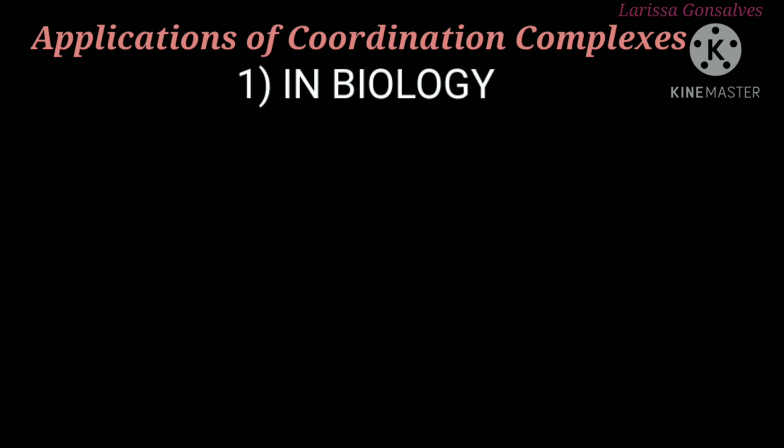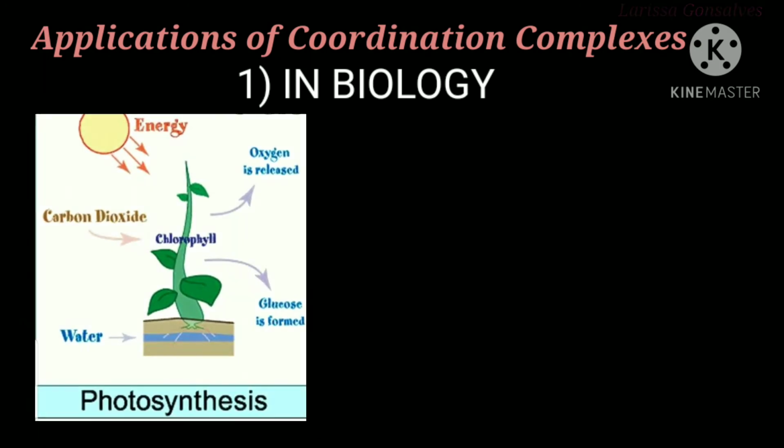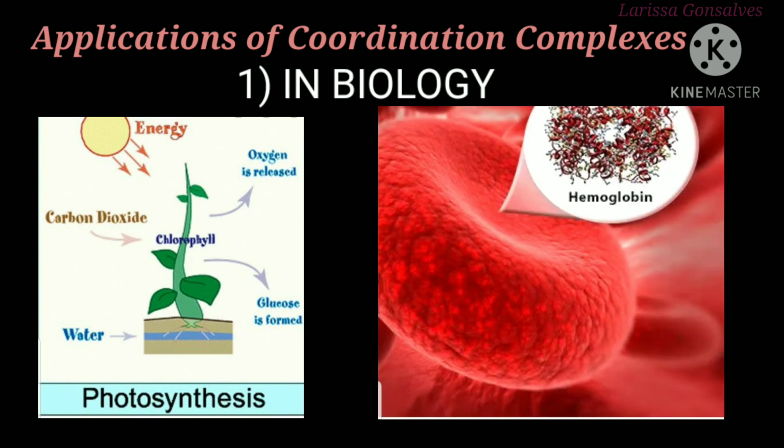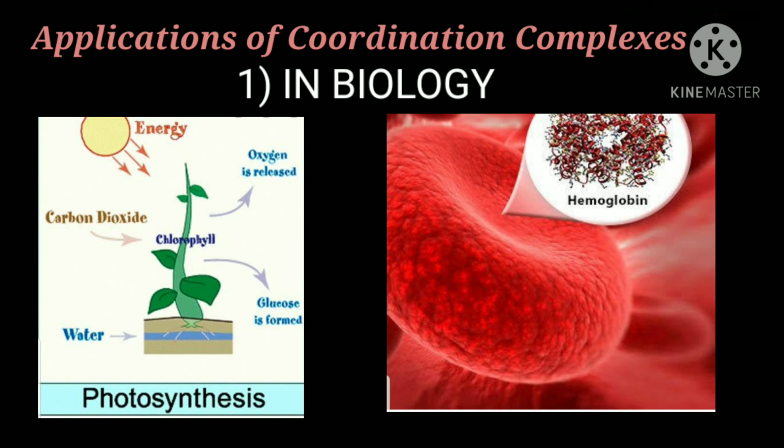The last topic of this chapter is applications of coordination compounds. So what are the applications of coordination compounds in biology? There are a number of biologically important natural compounds which are metal complexes, and they play an important role in a number of processes which take place in plants and animals. For example, chlorophyll, which is present in plants, is a complex of magnesium. Hemoglobin, which is present in our blood, is a complex of iron.